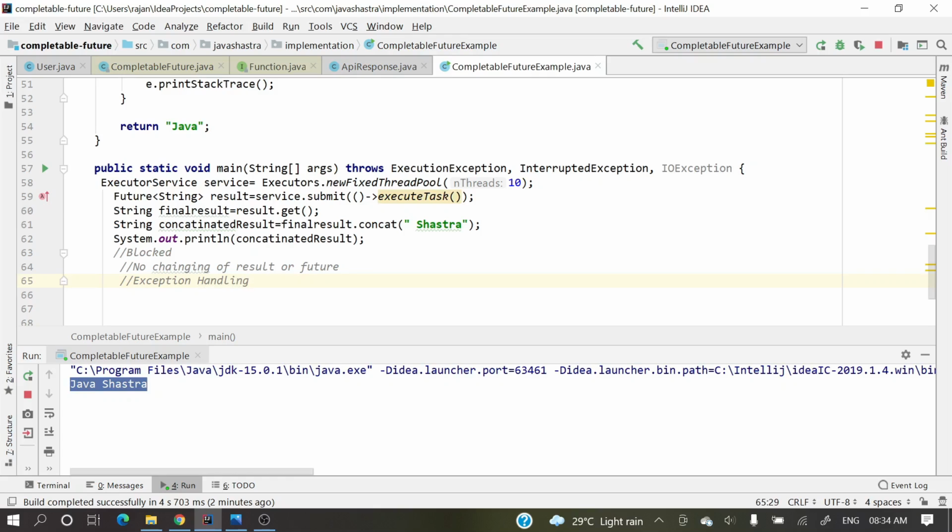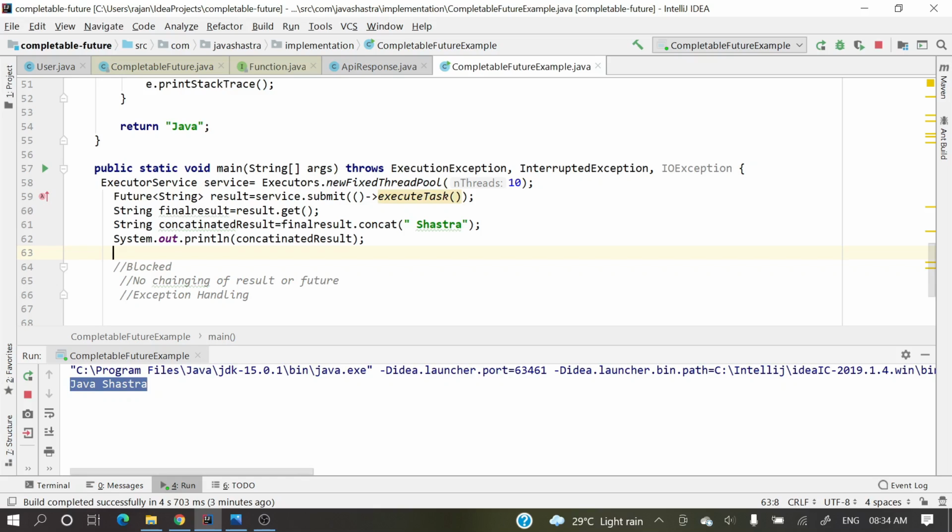There is no great support for exception handling, right? If you see here in that result, is there anything to handle exceptions? Suppose some exception occurred during this execution, and you want to handle it gracefully, just suppress that exception, or just log that exception, and return some default result.